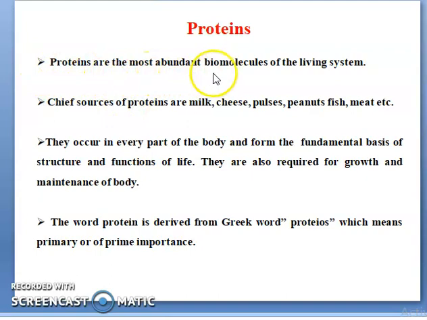Proteins are the most abundant biomolecules of the living system. Cheap sources of proteins are milk, cheese, pulses, peanuts, fish, meat, etc. They occur in every part of the body and form a fundamental base of the structure and function of life. They are also required for growth and maintenance of the body. The word protein is derived from the Greek word proteios, which means primary or of prime importance.